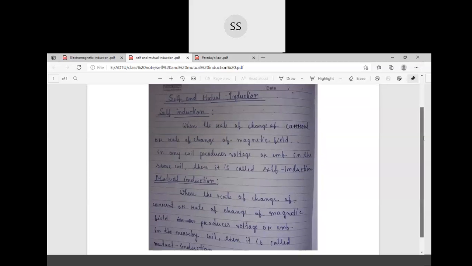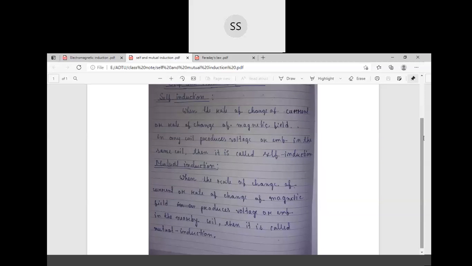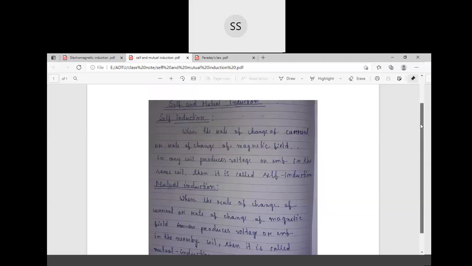Okay, mutual induction: when the rate of change of current or rate of change of magnetic field produces voltage or EMF in a nearby coil, then it is called mutual induction. In this case, the magnetic field is changing in one coil, and current is produced in another coil. That is mutual induction. So there are two types of electromagnetic induction: self induction and mutual induction.